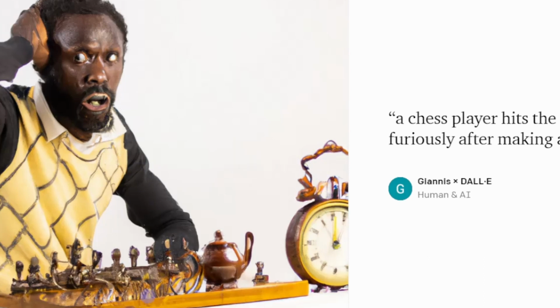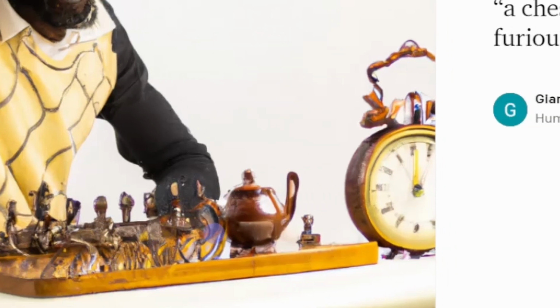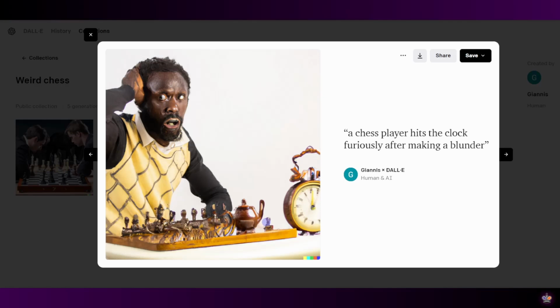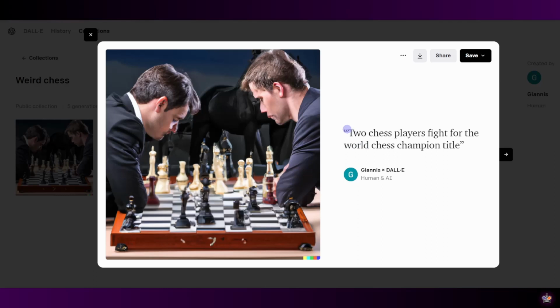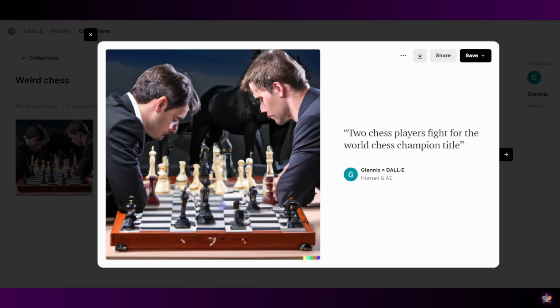But also look at this chessboard. I mean, it starts like a chessboard on the left, but as you go to the right, it's being transformed into a tea set. Okay, this image was just too weird. And finally, I asked DALL-E to give me an image of 2 players fighting for the World Chess Championship title. And I have to say that this image looks okay.